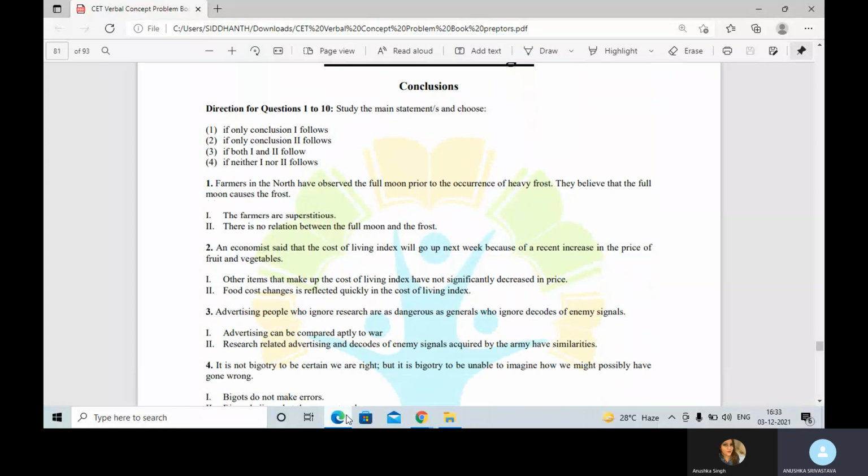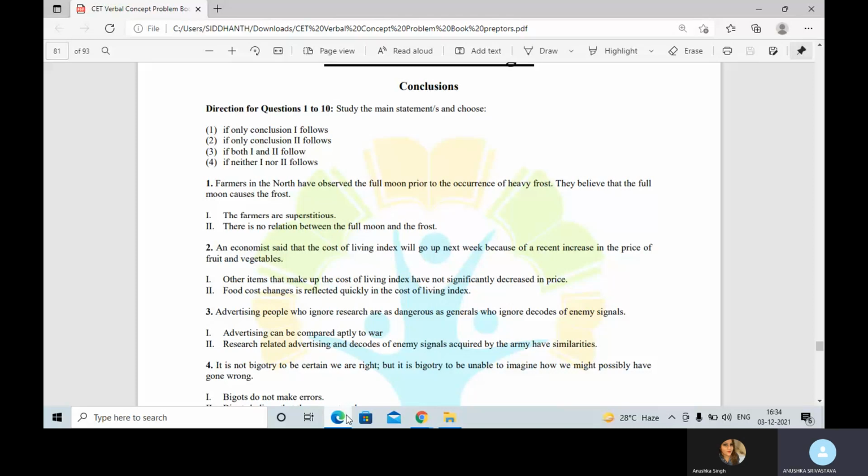So when we start with conclusions, we've learned that conclusions are true from the reader's or the listener's point of view, and a conclusion always follows the main statement, which means you conclude only after you have read the main statement. You will mark your answer as 1 if you think only the first conclusion follows. You will mark the answer as 2 if you think only the second conclusion follows. You'll mark it as 3 if you think both 1 and 2 conclusions follow. And you'll mark it as 4 if you think neither 1 nor 2 conclusions follow.